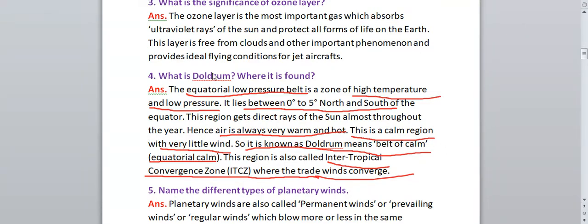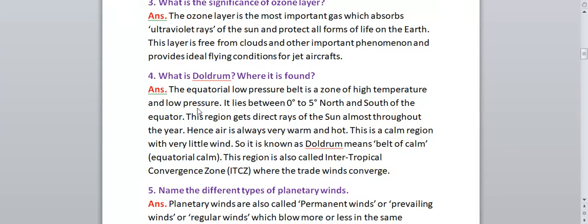So once again we'll read this answer. What is doldrum and where is it found? The equatorial low pressure belt is a zone of high temperature and low pressure, and it lies between 0 to 5 degrees north and south of the equator. In this region they get the sunlight throughout the year, so the air will be very warm and hot, and the region is calm with very little wind. So this region is known as doldrum, meaning belt of calm, also known as equatorial calm. This region is also called intertropical convergence zone, where the trade winds will converge. They will collect at a point. This is the answer for what is doldrum and where it is found.